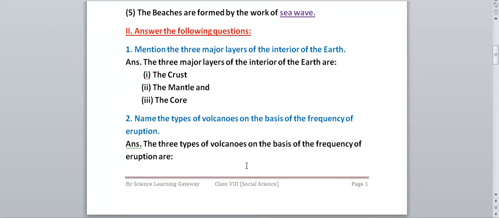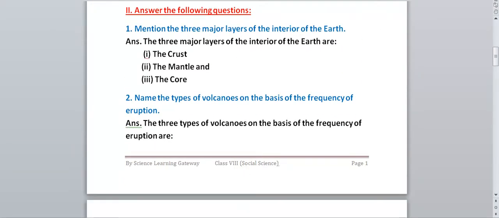Next we have the question answer section. In this, only short questions are given. No long answers are there, so you can easily remember these question answers and score good marks in your exam. First question we have, mention the three major layers of the interior of the earth.